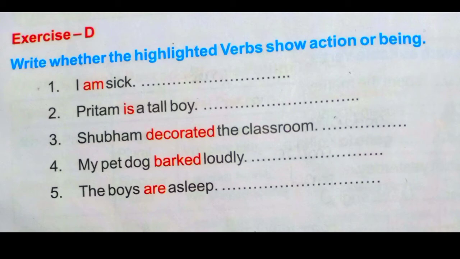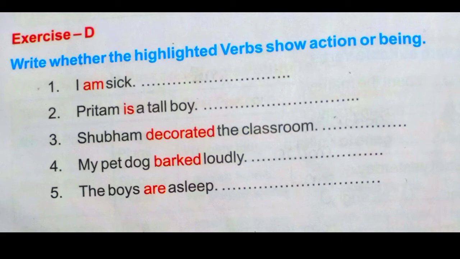I am sick. It is a state of being. So the answer is being. Preetham is a tall boy. Again the same thing. So the answer is being. It tells us about the state of the subject. Now next one. Shubham decorated the classroom. The action is performed by the subject. So here it is an action sentence. So you have to fill with action.